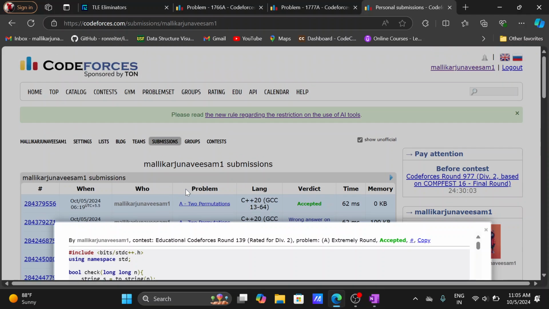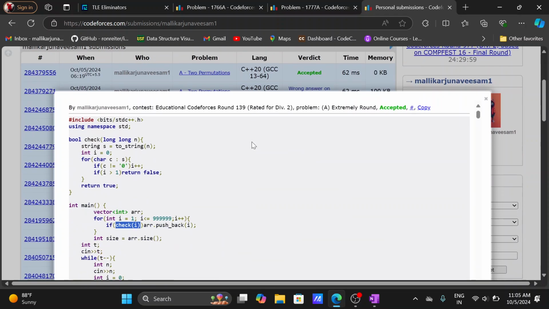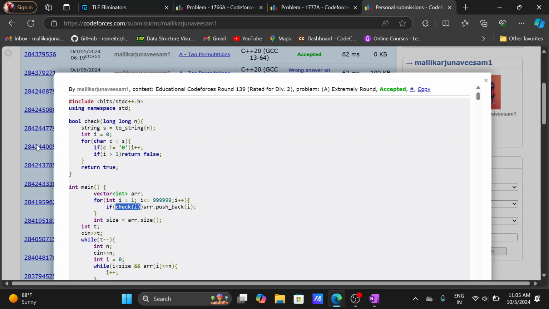It's a similar approach, but here I'm using a string because it makes the code clearer. I turn the number into a string and take each character. Whenever a character is not equal to 0, I increment this i. If i is greater than 1, we return false. Hope you understand that one.